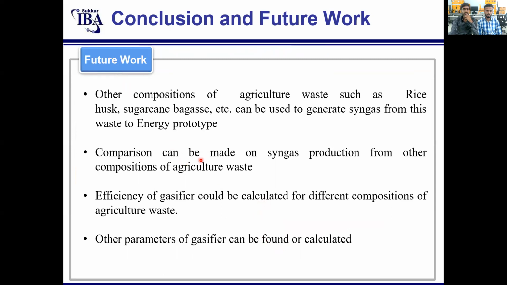And the future recommendation is that if someone wants to continue this prototype, they have to use different compositions of agriculture waste. On the basis of that agriculture waste, they can compare their results or calculate other parameters that we could not find.